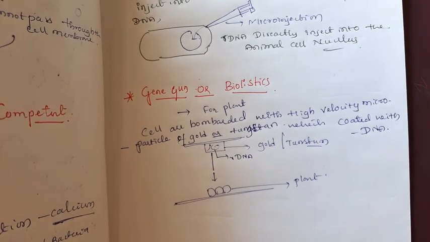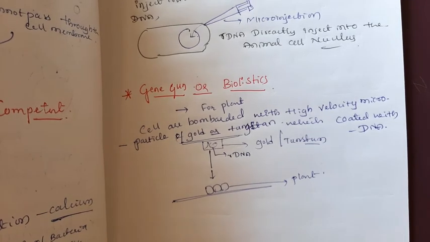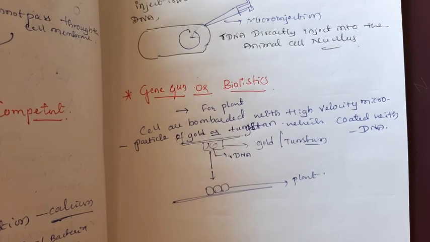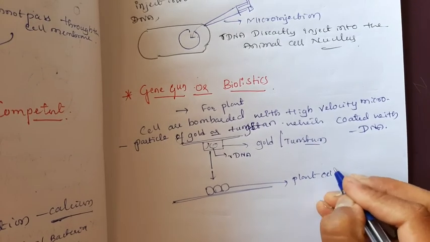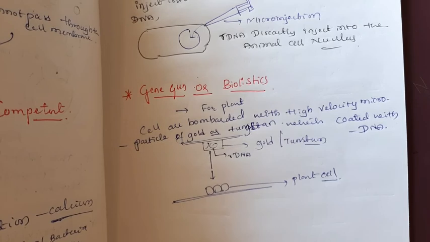The gene gun is a technique used to insert a gene of interest into plant cells by high velocity bombardment of cells.